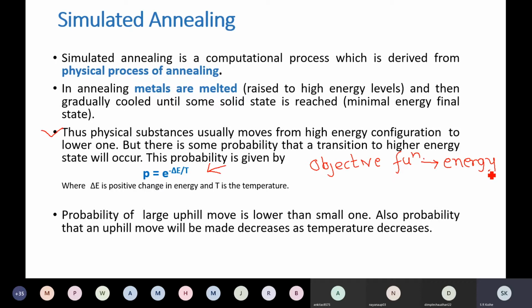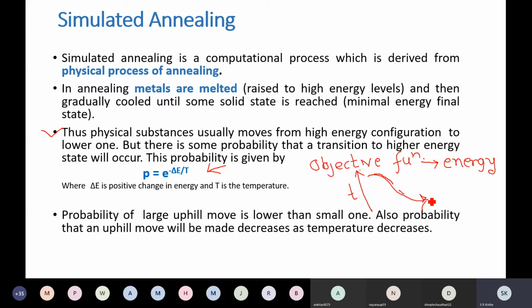We know one more thing: physical substances usually move from a higher energy state to a lower energy state. But there is some probability that a transition to a high energy state will occur. For example, on this axis, suppose we have temperature T. Initially the temperature will be high, and then gradually it is decreased.